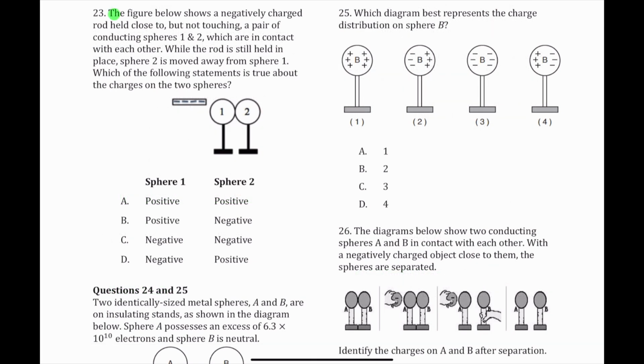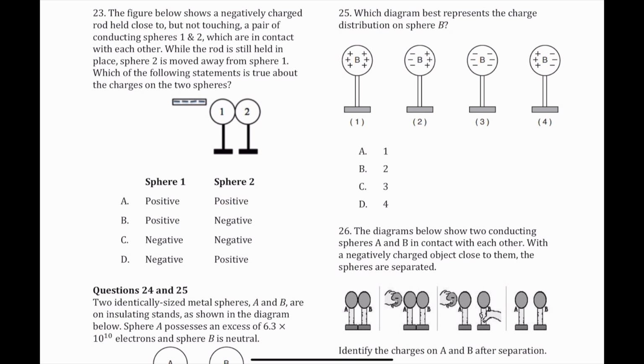23. The figure below shows a negatively charged rod held close to, but not touching, a pair of conducting spheres 1 and 2, which are in contact with each other. While the rod is still held in place, sphere 2 is moved away from sphere 1. Which of the following statements is true about the charges on the two spheres?